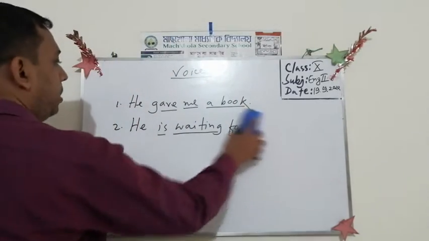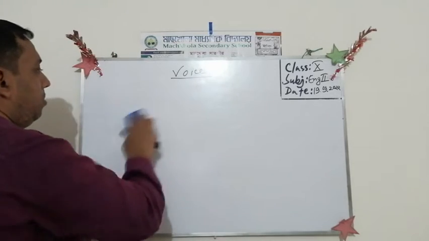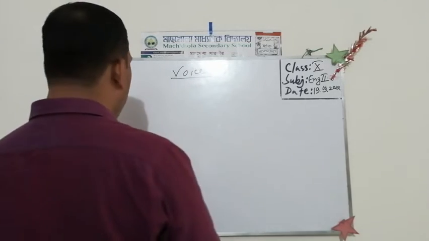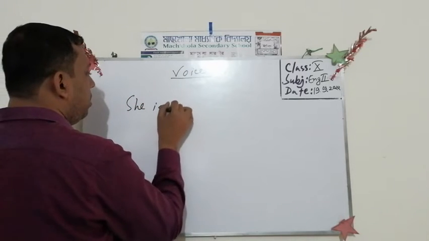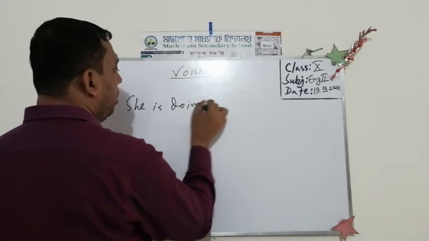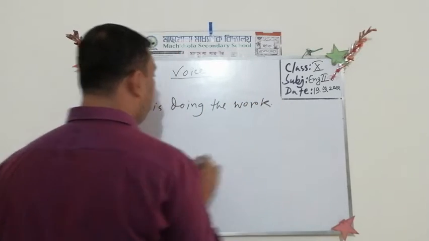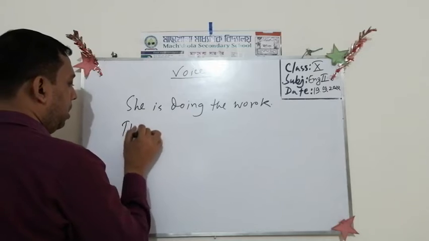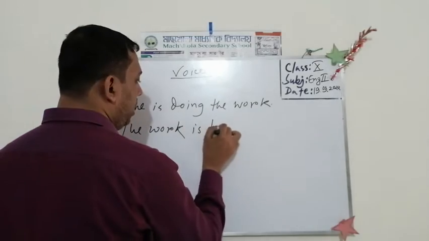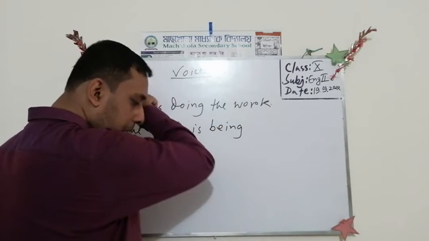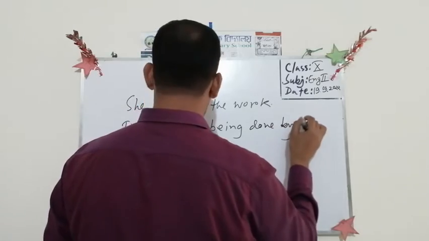Okay. So let's move to the second part of our discussion. So, she is doing the work. Okay. The work is being done by her.